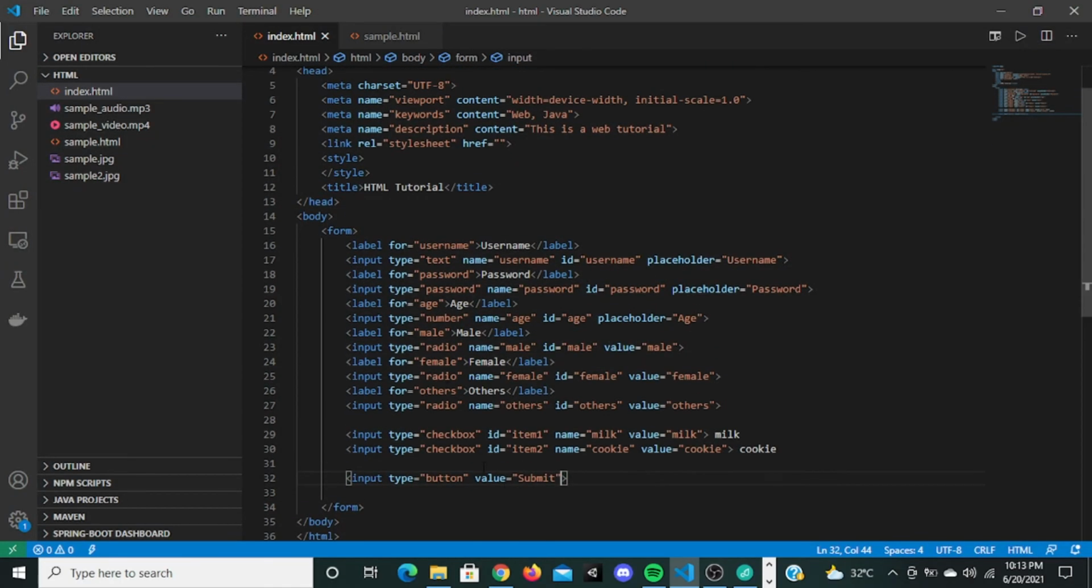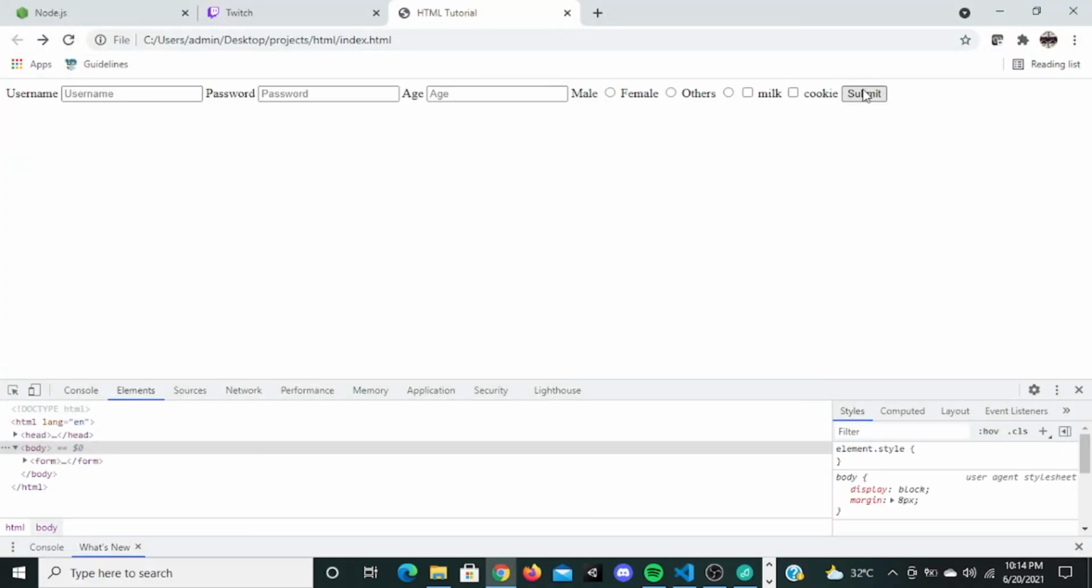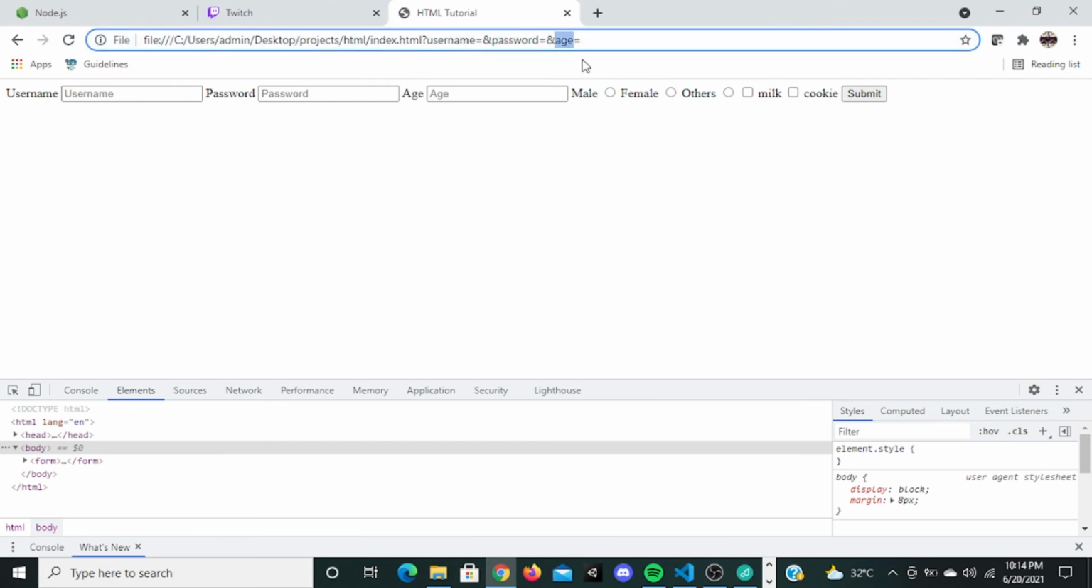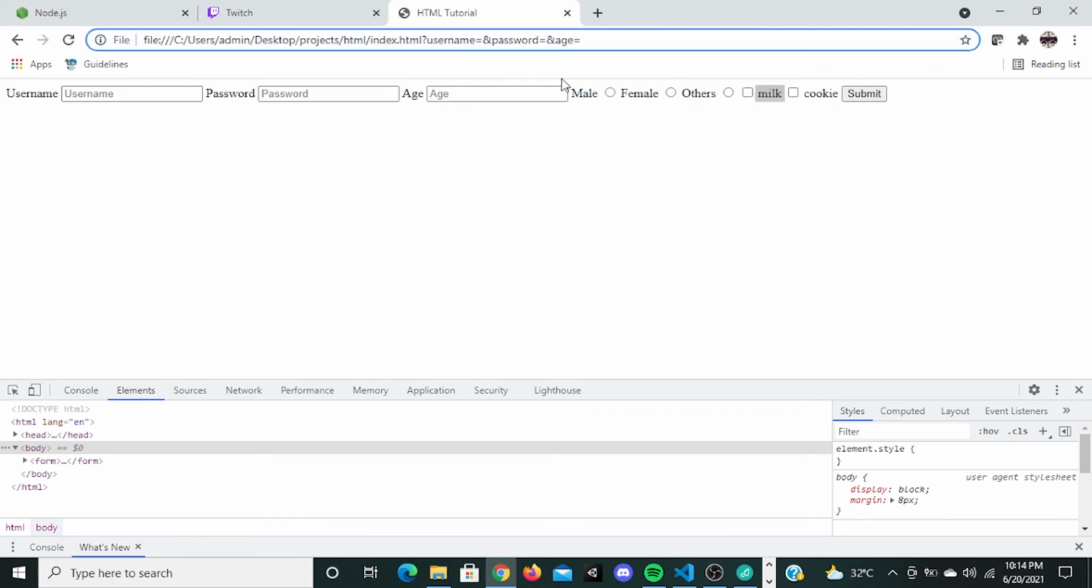To submit, there are different types. You can give type submit right here instead of type button. What this will do is submit the form to the backend. So when I refresh this and click submit, the page is going to reload. You can see this. Now these are all the values of the form: username, password, age. Since we did not group the radio buttons and checkboxes, there are no values for those. We will see that, don't worry.